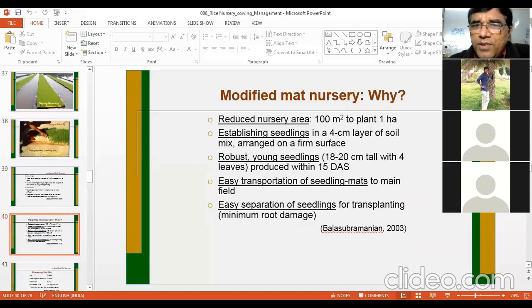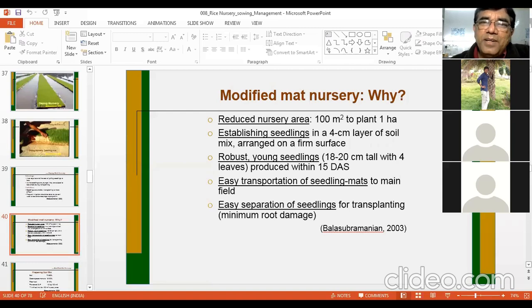Now there is some modification to the mat method of nursery or depot method. The depot method is also known as the mat nursery method. That mat nursery method has been modified by Bala Subramaniam and other colleagues. And this is also a good method of raising nursery. The modified mat nursery method is suggested for ICM, integrated crop management.